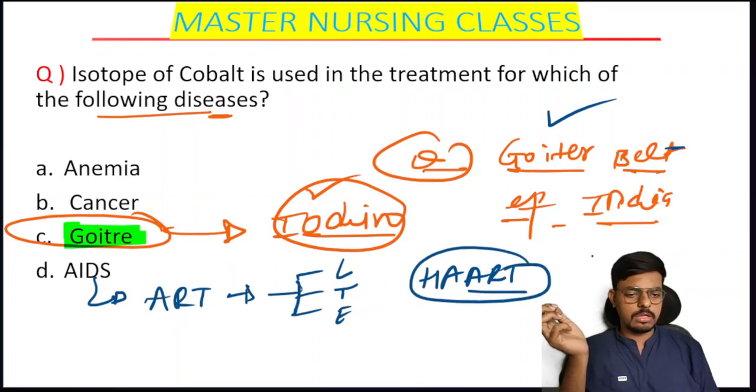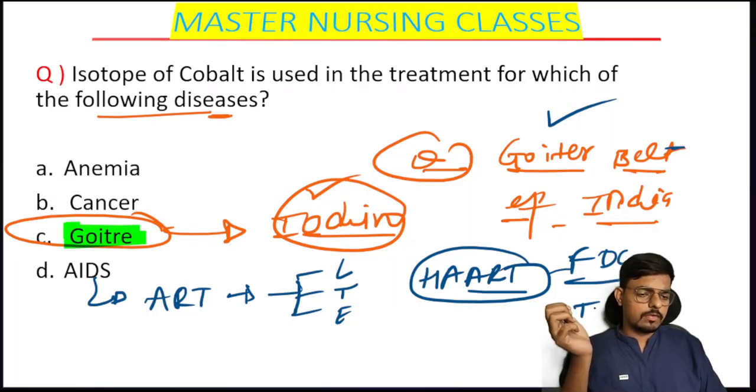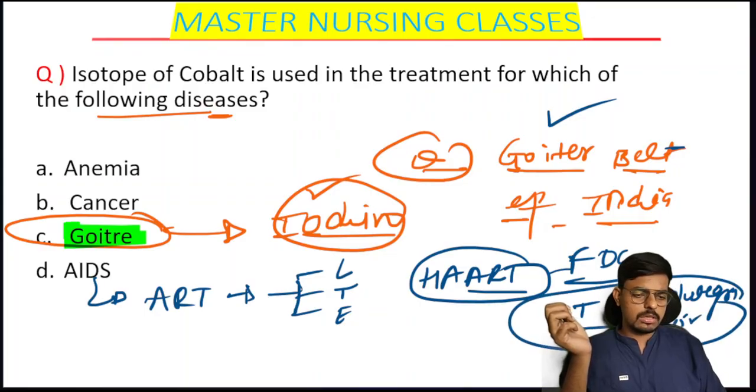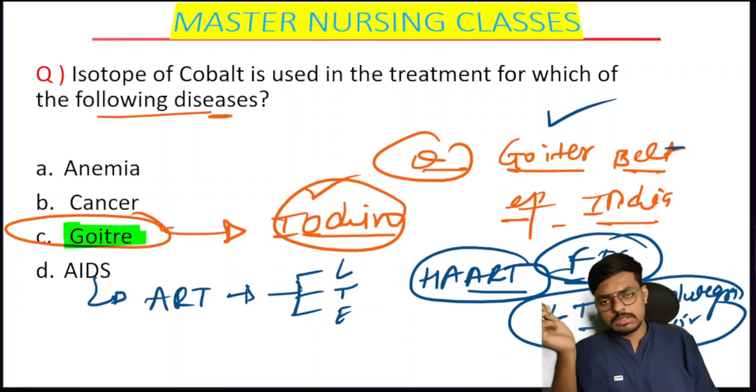Now in HAART, the highly active antiretroviral therapy, this is the new model of treatment we are using for HIV. In this one, we have a fixed dose combination, meaning lamivudine and tenofovir plus one new drug, dolutegravir. These drugs all together are given in the FDC, the fixed dose combination.